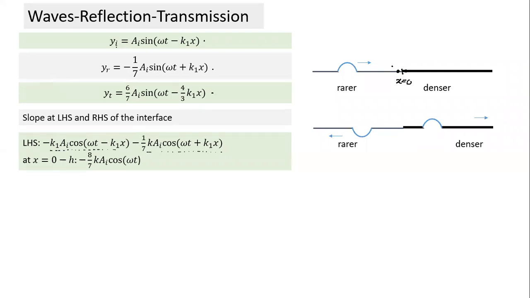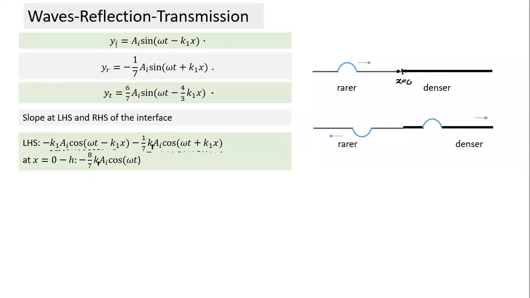The way we add the y coordinate or displacement, similarly the slope can also be added. At x equal to 0 minus h, with h tending to 0, just on the left hand side, if I substitute x equal to 0, the slope comes to minus 8 by 7. Then these two terms will add up. Sorry, I missed the k1 term here. This also is k1. That's the only thing I missed. So this will be equal to minus 8 by 7 k1 into ai cos of omega t. That's the slope on the left hand side.